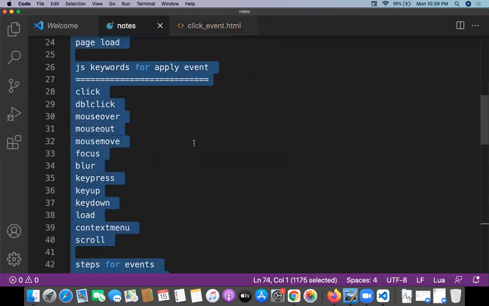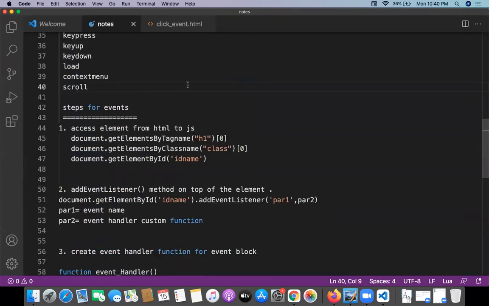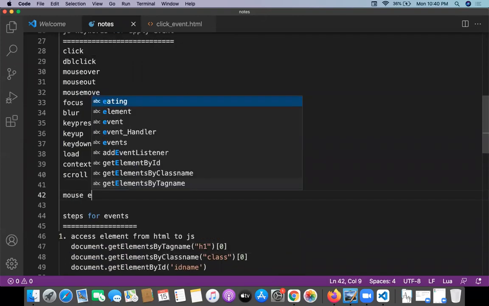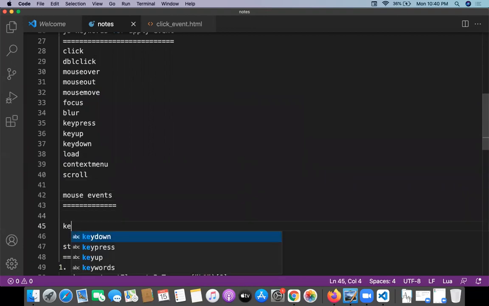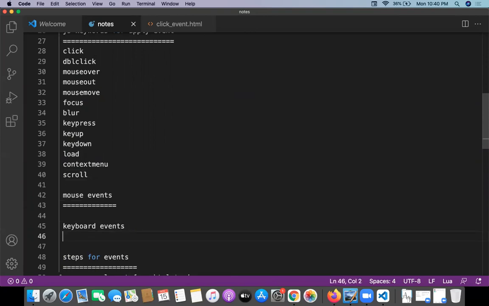And one more thing I just want to tell you: some of the events are mouse events, and some of the events are keyboard events. We want to understand which one is a mouse event and which one is a keyboard event.